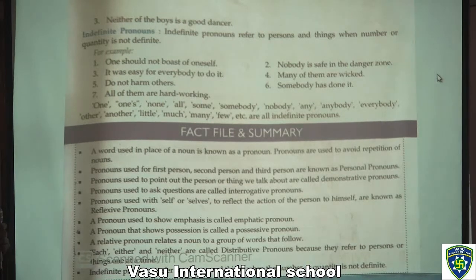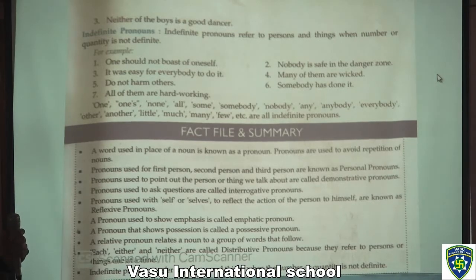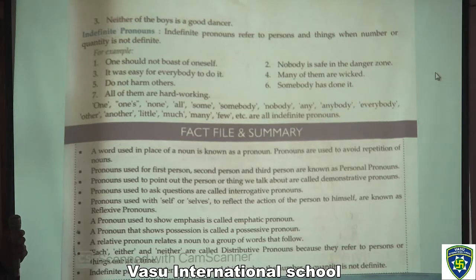Now we are going through the fact file and the summary. A word used in place of a noun is known as a pronoun. Pronouns are used to avoid repetition of nouns. Pronouns used for first person, second person, and third person are known as personal pronouns. Pronouns used to point out the person or thing we talk about are called demonstrative pronouns. Pronouns used to ask questions are called interrogative pronouns. Pronouns used with self or selves to reflect the action of the person to himself are known as reflexive pronouns. A pronoun used to show emphasis is called an emphatic pronoun.